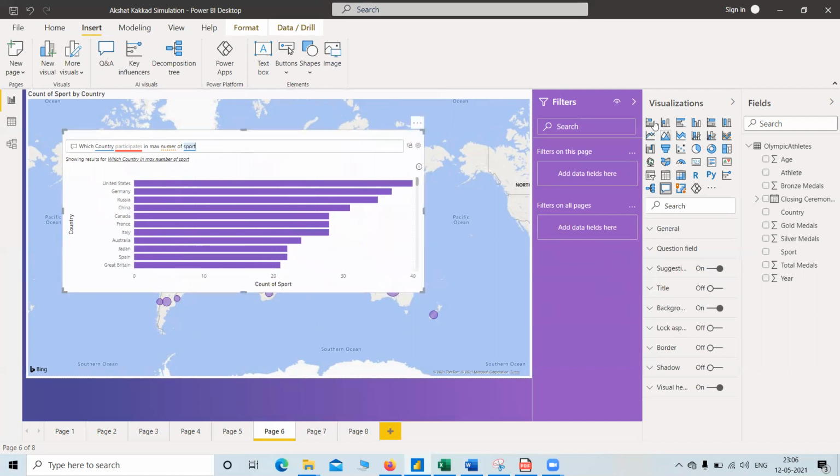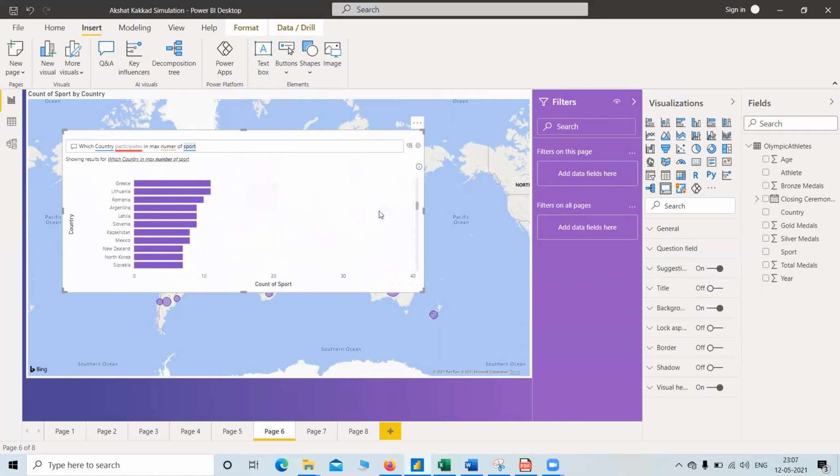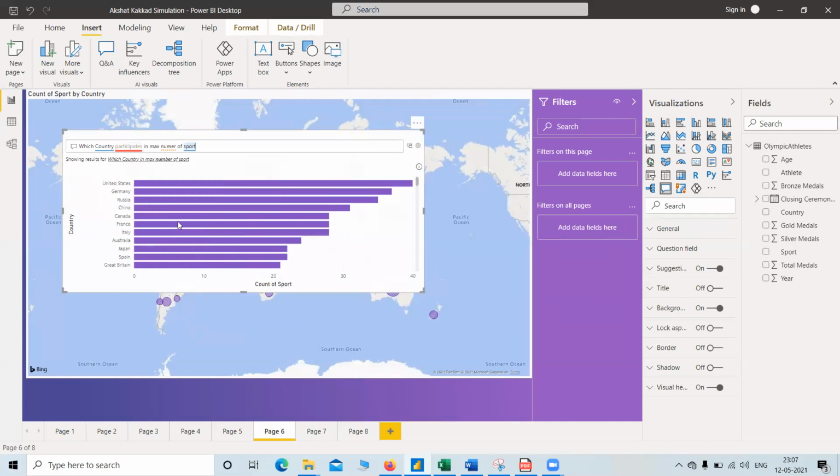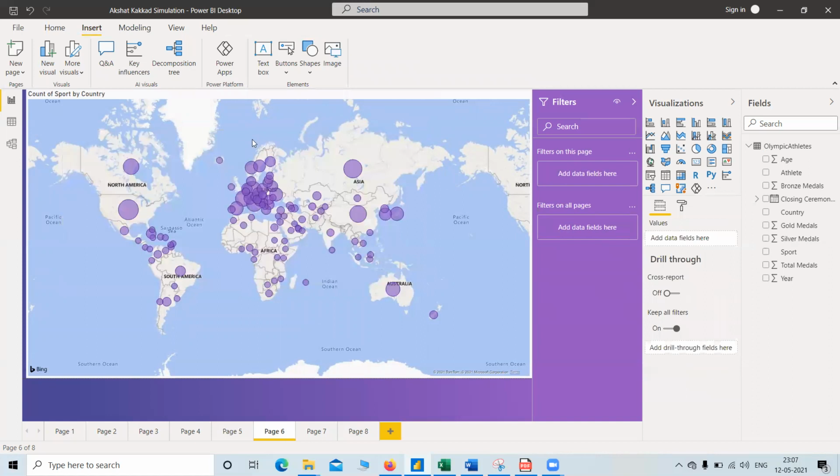it shows us that we have to implement a stacked bar chart, and we can see here that United States participates in 40, Germany 37, Russia 35, and so on. We have this many types of country. So we can do question and answers like this over here, and we can get suggestions from Power BI. This is an AI tool of Power BI. Now, let's delete it.